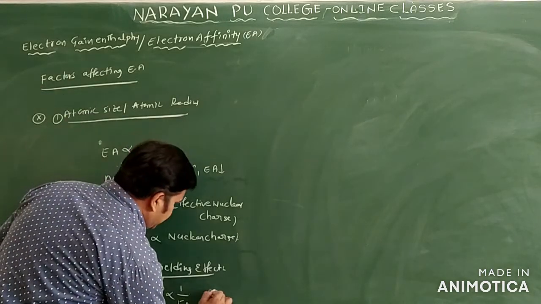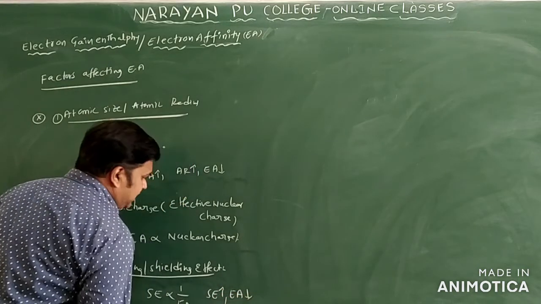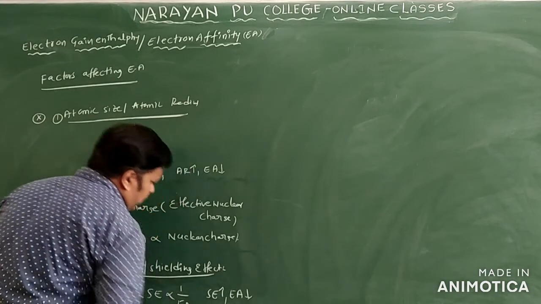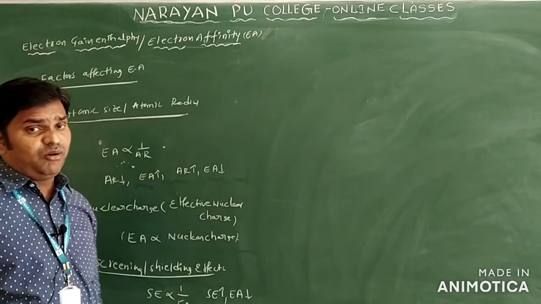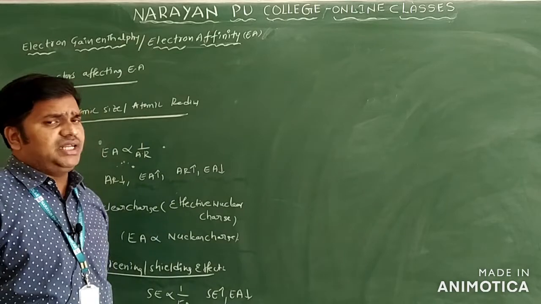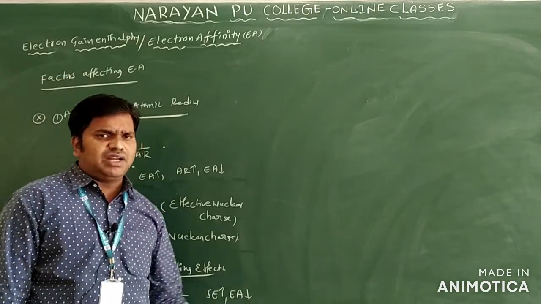When the screening effect increases, electron affinity decreases; when it decreases, electron affinity increases. Decrease here means poor shielding. We already discussed poor shielding and strong shielding with ionization energy, so the same factor applies here.